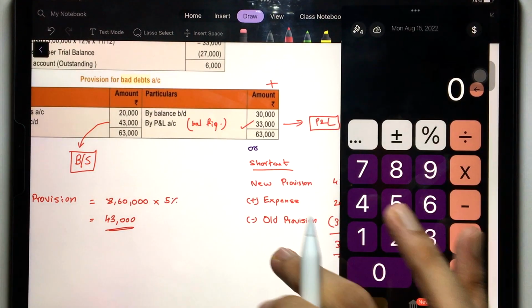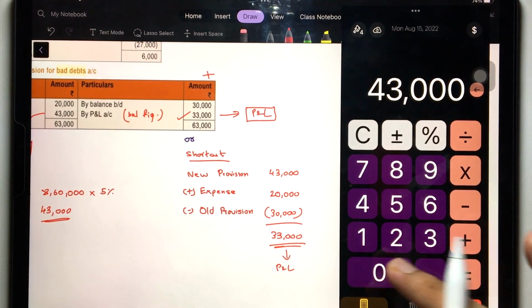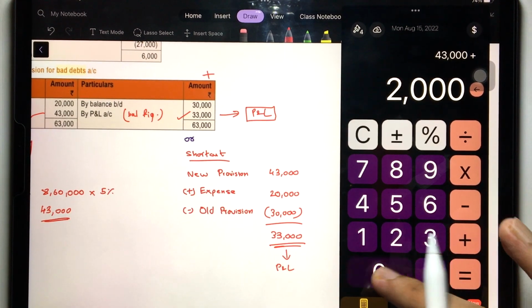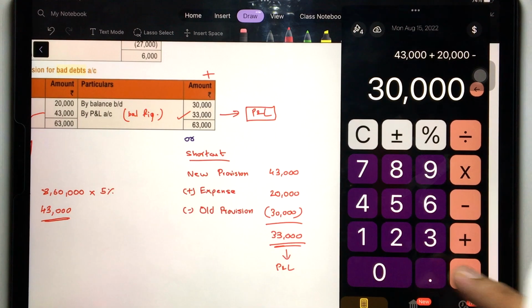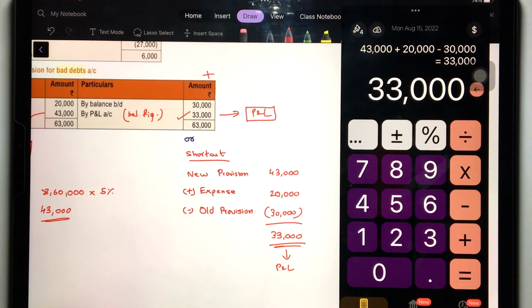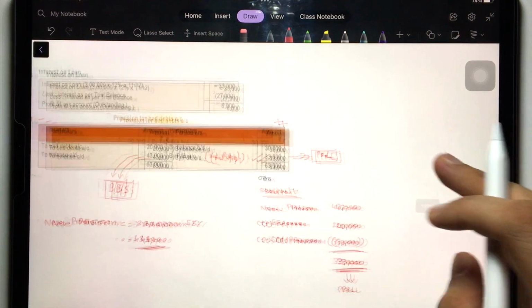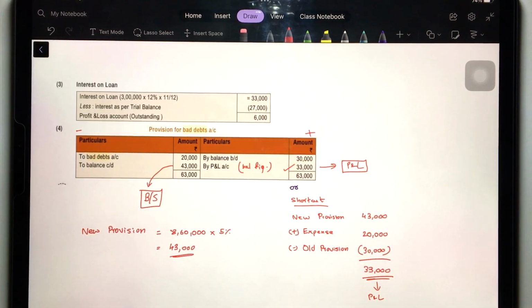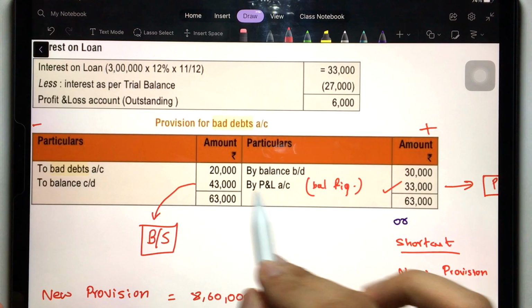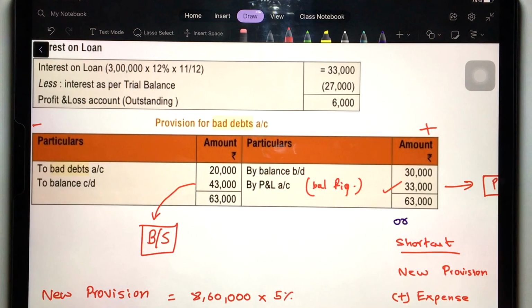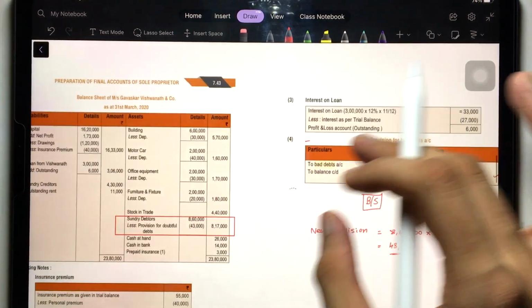43,000 plus 20,000 minus 30,000. That's equal to 33,000, which will be debited to profit and loss. Is that clear? Simple and straightforward. So once you have done this PDD, once you have got how much to take to P&L and how much to take to balance sheet, your job is over regarding PDD. Just go to the financial statement.